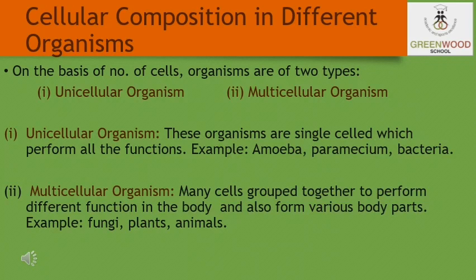For example, amoeba, paramecium and bacteria come under unicellular organisms. In multicellular organisms, many cells group together to perform different functions in the body and also form the various body parts. For example, fungi, plants, animals. So in unicellular organisms only one single cell is there to perform all types of functions.